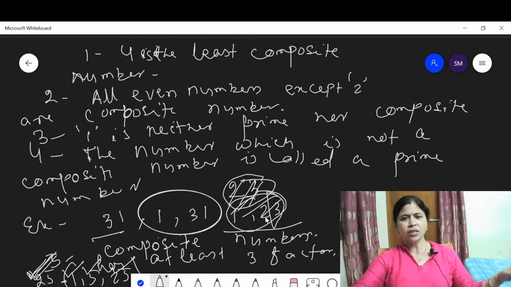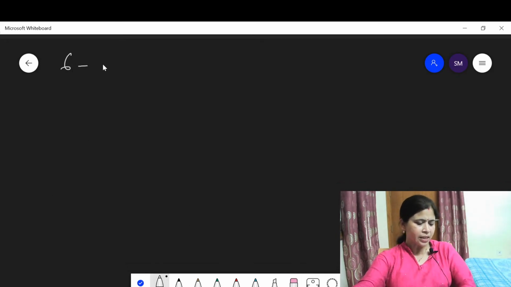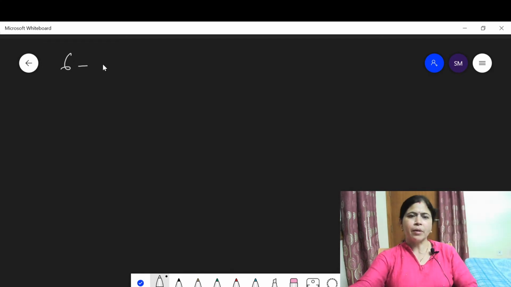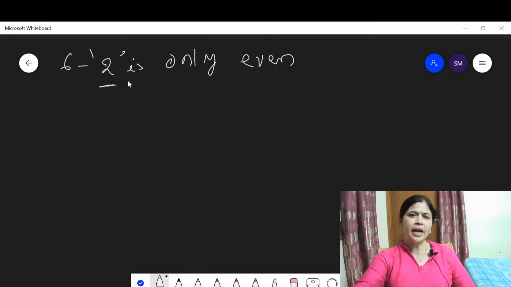Now let us discuss property 6. What does property 6 say? Property 6 says that 2 is the only even prime number. I have already told you. 2 is the only even prime number. This is an even number and a prime number.